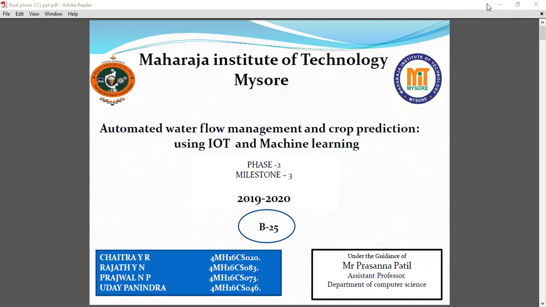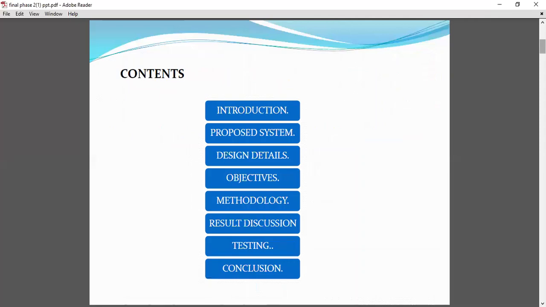We are batch 25 and we are here to present our project, automated water flow management and crop prediction using IoT and machine learning. So in the coming hour, we are going to discuss these contents: introduction, proposed system, design details, objectives, methodology, testing, and conclusion.